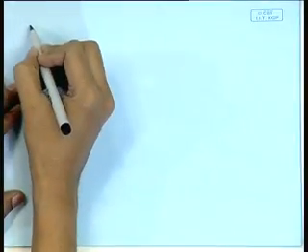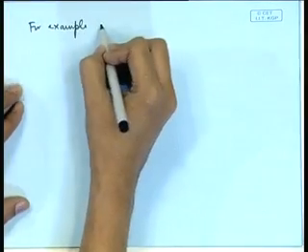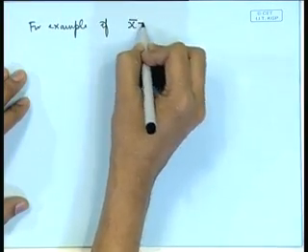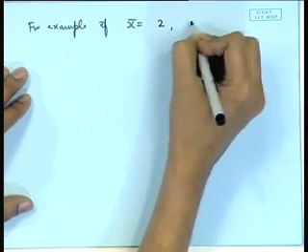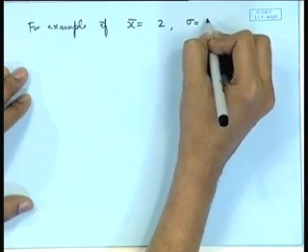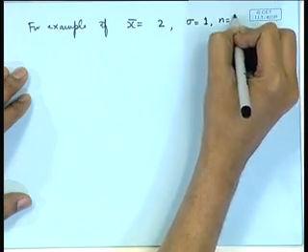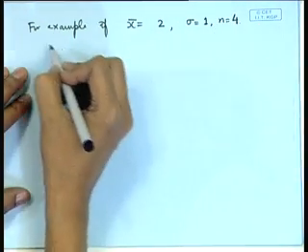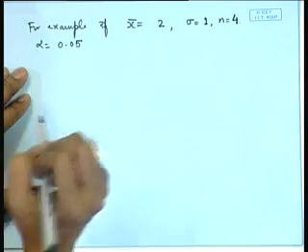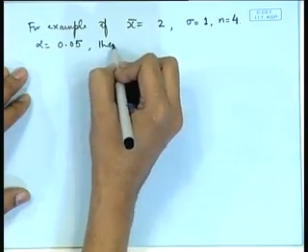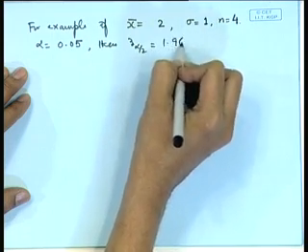So, for example, say x bar is equal to 2, sigma is equal to 1, n is equal to 4 and alpha is equal to 0.05. Then you have z alpha by 2 equal to 1.96.